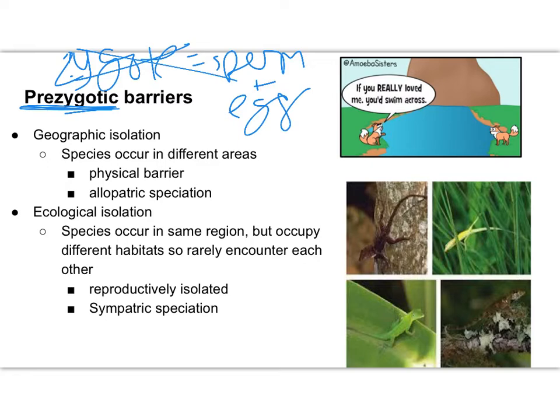A first example of a prezygotic barrier would be the geographic isolation that we talked about on the previous slide. So the species are occurring in two totally separate areas. These little fox organisms here are separated by the river.